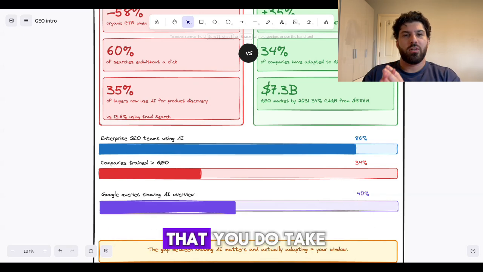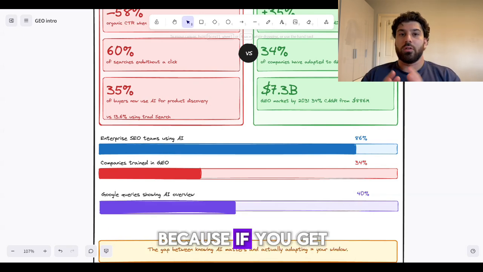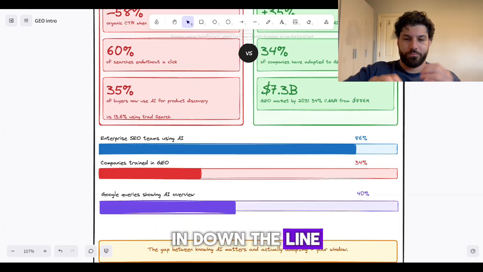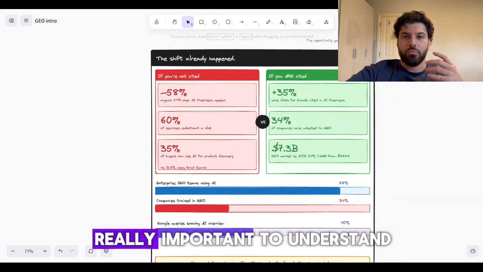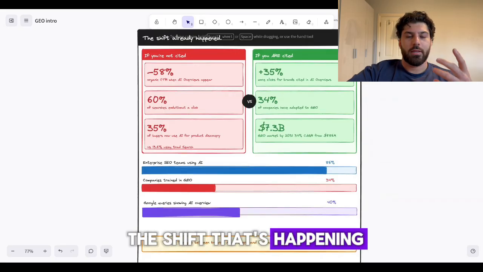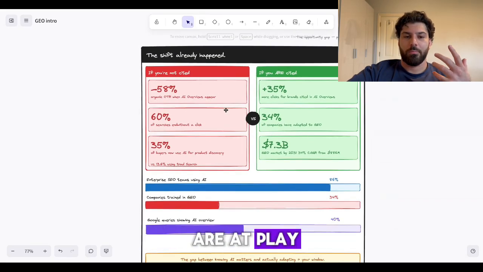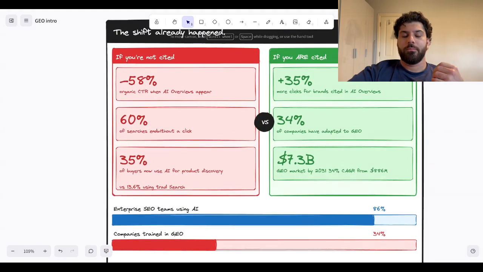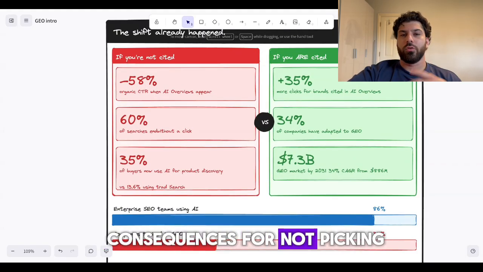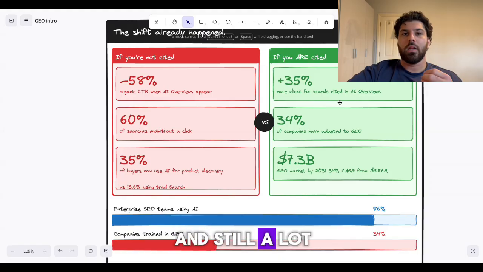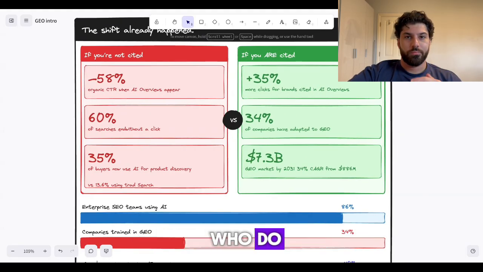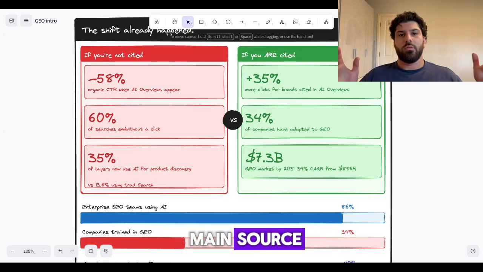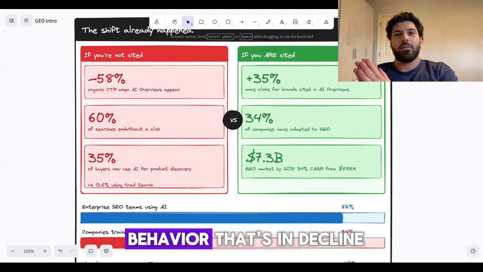So it's extremely important that you do take GEO seriously, because if you get blocked out at this point, it's going to be very hard to break in down the line. It's really, really important to understand the shift that's happening. We need to be aware of what factors are at play and how these really affect companies and businesses going forward. There are real negative consequences for not picking up GEO and still a lot of upside for companies who do. So if you're not optimizing for GEO and still looking at traditional SEO as the main source, then you're optimizing for behavior that's in decline.